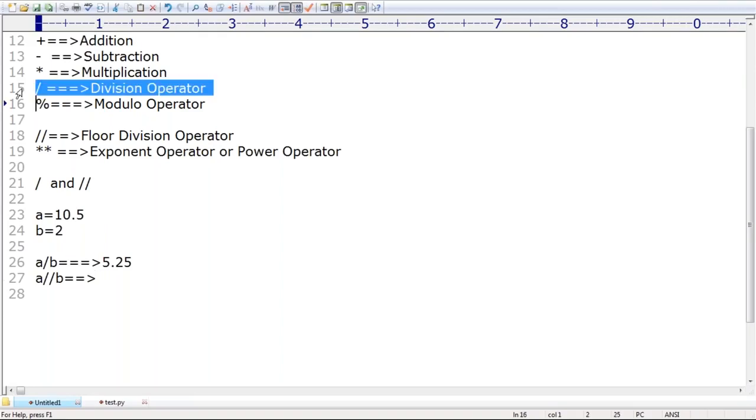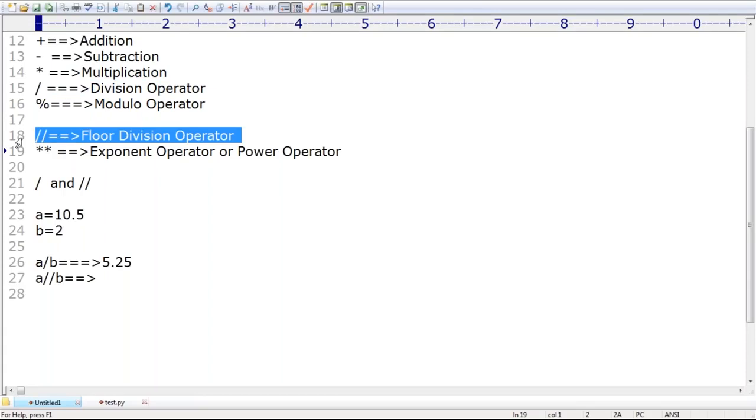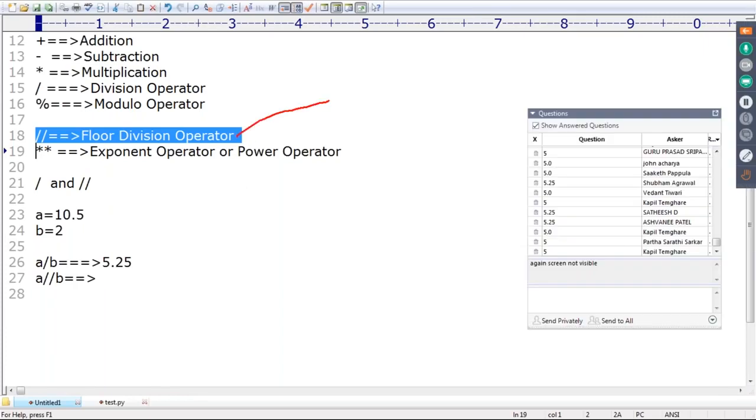Division operator, the result is always float value only. Whether your arguments are int type or float type, the result is always float type. For the floor division operator, the result can be either int value or float value. If the arguments are int type, then the result is int type. If the arguments are float type, then the result is always float type. Remember, this one is going to return either int value or float value. Both options are there.